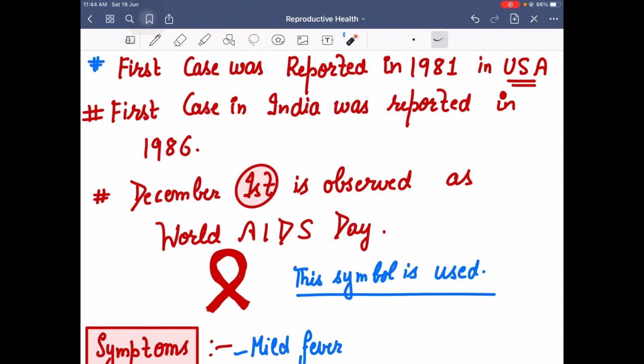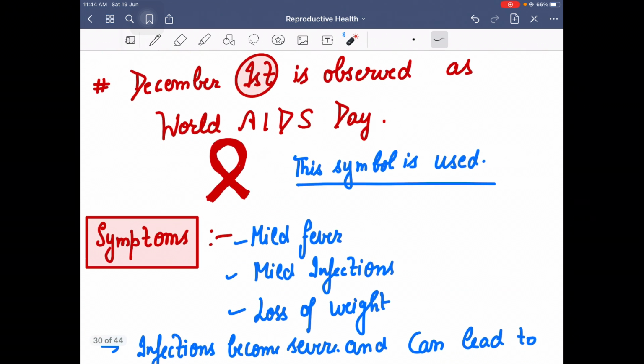December 1st is observed as World AIDS Day. On that day, particular organizations discuss what the harmful effects are, how you can prevent it, and how you can keep yourself safe from this syndrome. The symbol which the organizations celebrating World AIDS Day use is a red ribbon, a cross-like structure made with red ribbon.